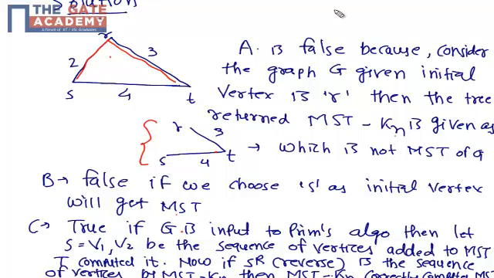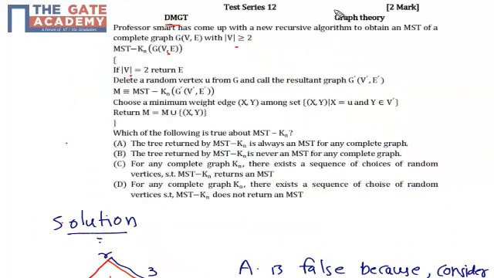Option C is true. That is, if G is an input to Prim's algorithm, then let S equal V1, V2, and so on, be the sequence of vertices added to the minimum spanning tree T computed by it. Now if S raised to R, the reverse sequence, is the sequence of vertices chosen by MST-Kn, then MST-Kn correctly computes the minimum spanning tree. It is true. So option C is true, and option D is false.